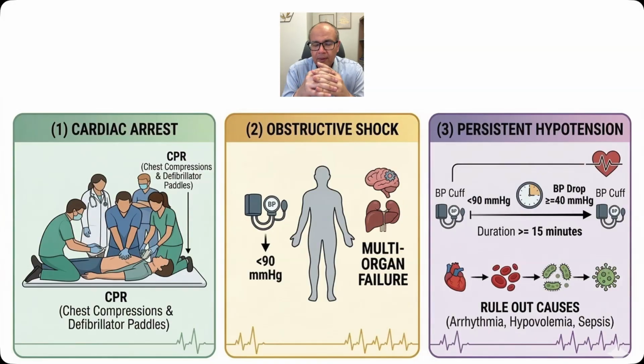If we need just one marker to guide us about the risk, then it's going to be the systolic blood pressure or the mean blood pressure. A mean blood pressure above 80 is a marker of excellent prognosis, and below 80 is a marker of poor prognosis. Hypotension can be transient and it can be persistent, lasting for more than 15 minutes. It can be defined by an absolute value of less than 90 millimeters mercury, or by just a decline from the baseline blood pressure of more than or equal to 40 millimeters of mercury.